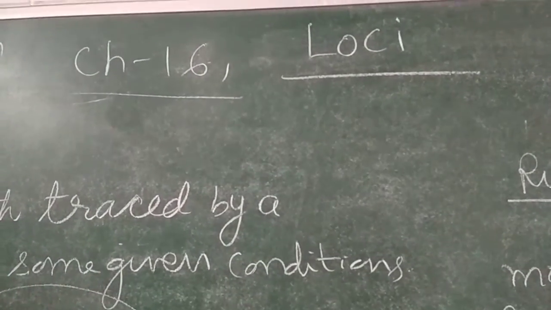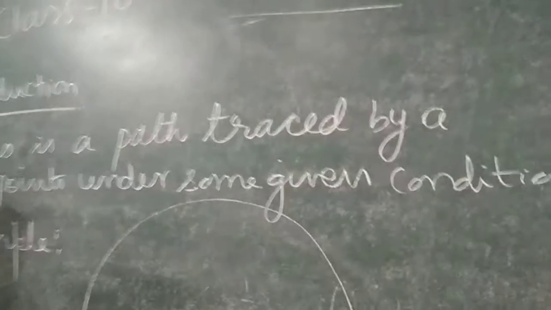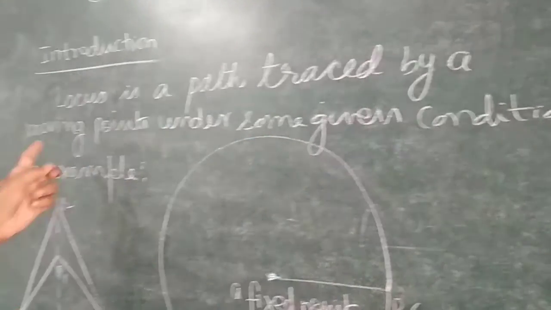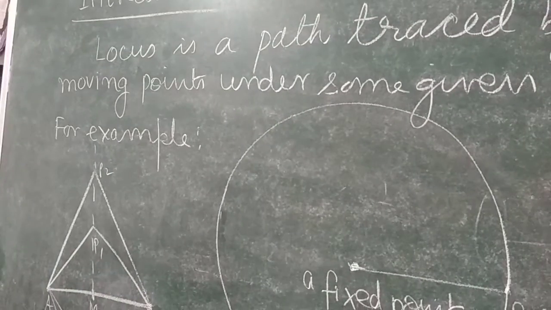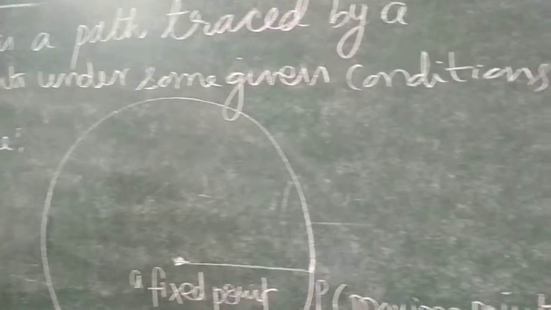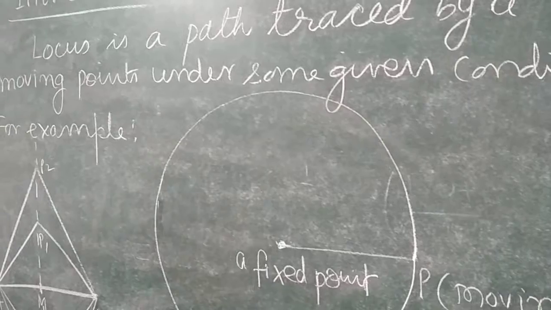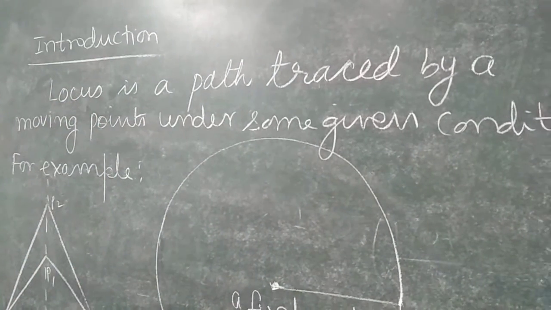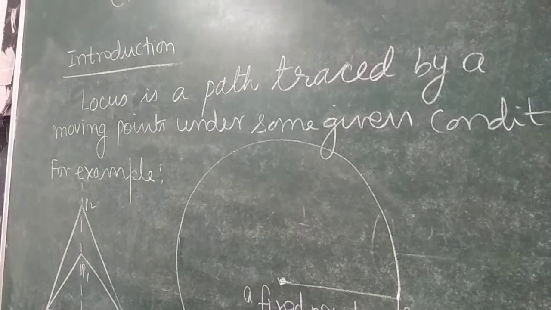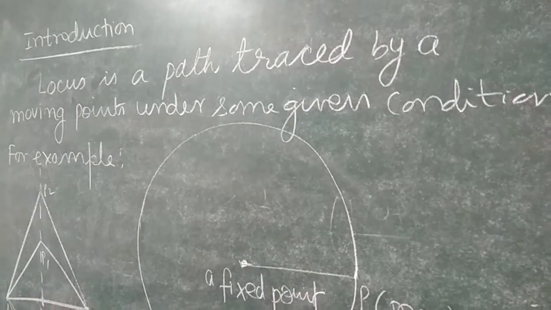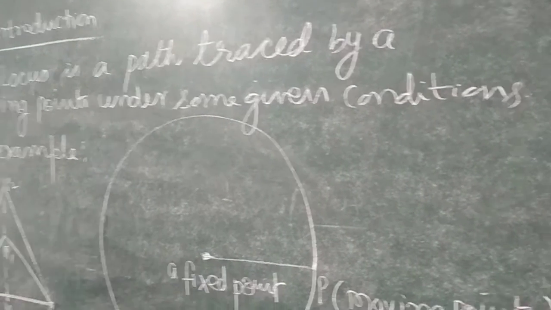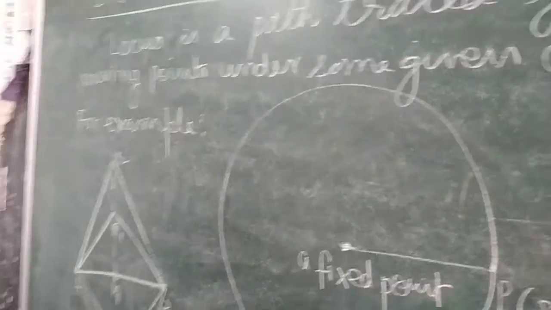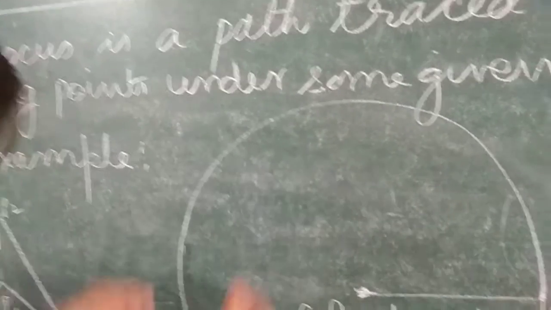The meaning of locus is a path traced by a moving point under some given conditions followed by the point always. Let us know what is the meaning of locus. Locus is the geometrical shape of the path traced by a moving point which moves in such a way that it always follows some given condition.